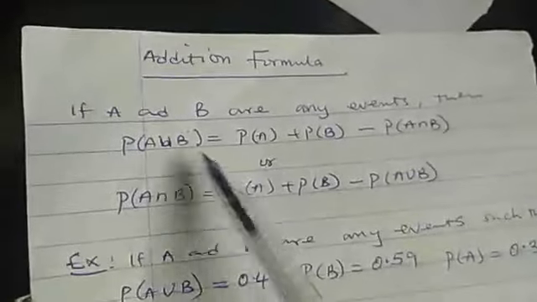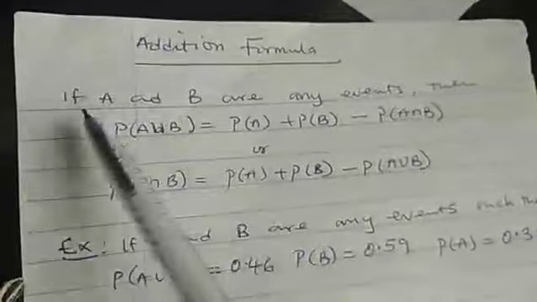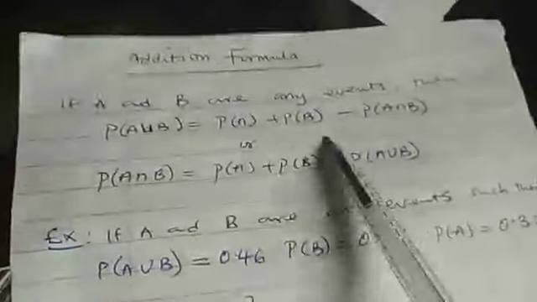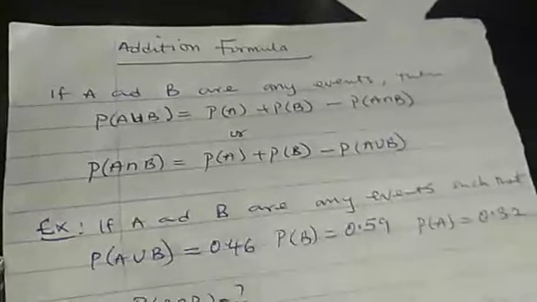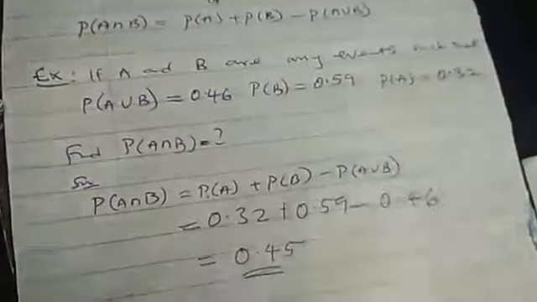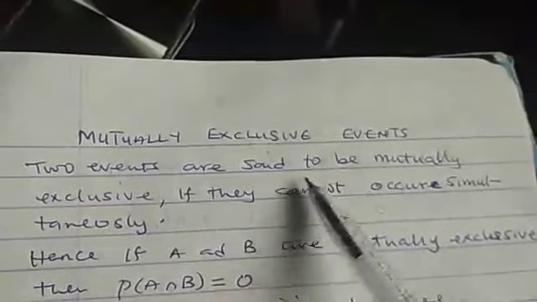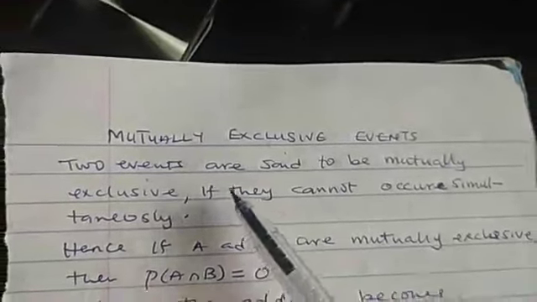Now, this addition formula now have conditions. It has conditions because sometimes this addition formula will change when the condition occurs. Now, the first condition is what we call mutually exclusive events. Two events are said to be mutually exclusive if they cannot occur simultaneously. Two events that cannot occur at the same time is what we call mutually exclusive events.